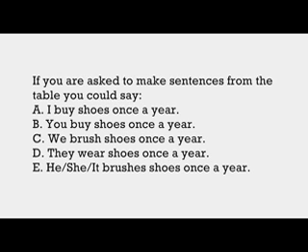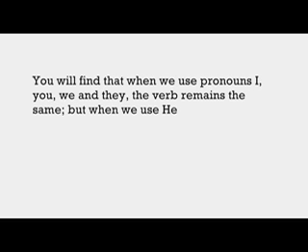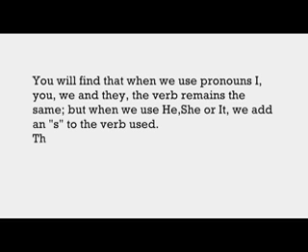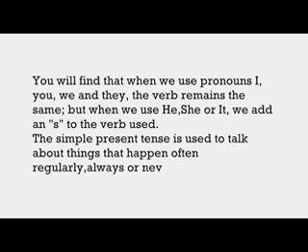As you can see, the sentences with the pronouns I, you, we, and they have their verbs not changing. They remain the same. But for pronouns he, she, and it, the verb that follows must have an S added. When we use he, she, or it, we add an S to the verb used. The simple present tense is used to talk about things that happen often, regularly, always, or never happen at all.